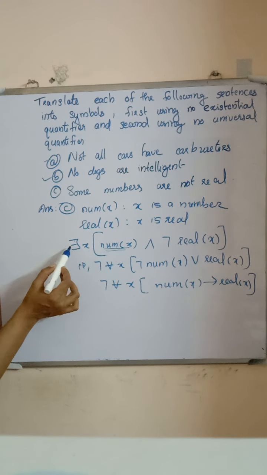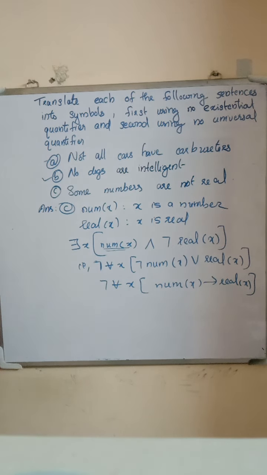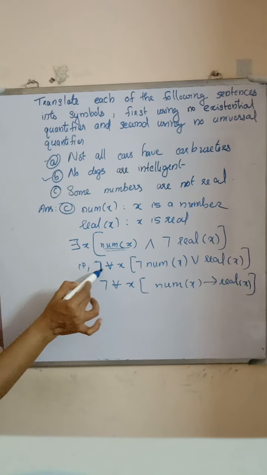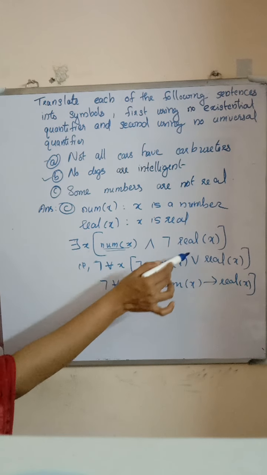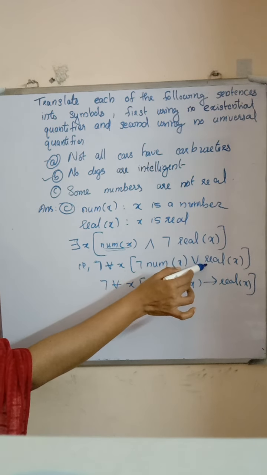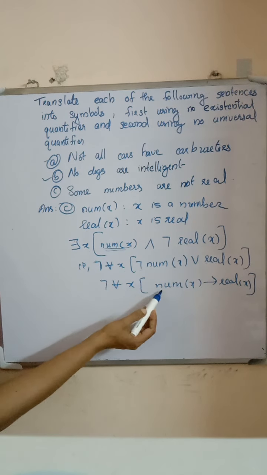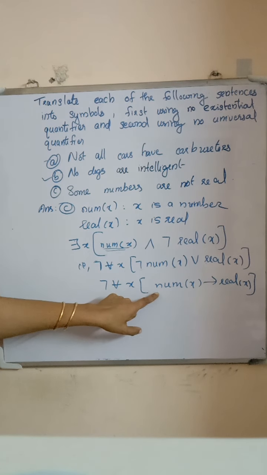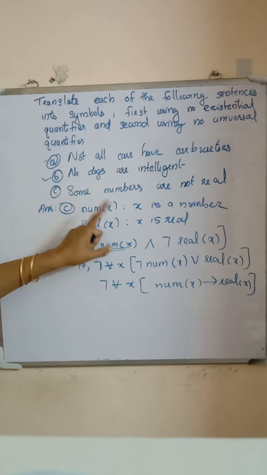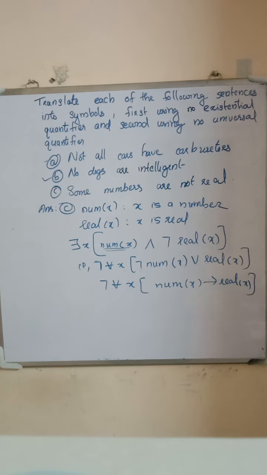Okay. Now this is represented using for all with negation. Negation of for all means there exists. So the negation of for all x, Num(x) conditional Real(x), by De Morgan's law. There is no such number that exists which is not real. So some numbers are not real.